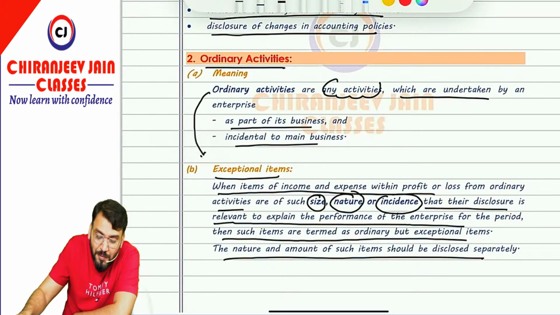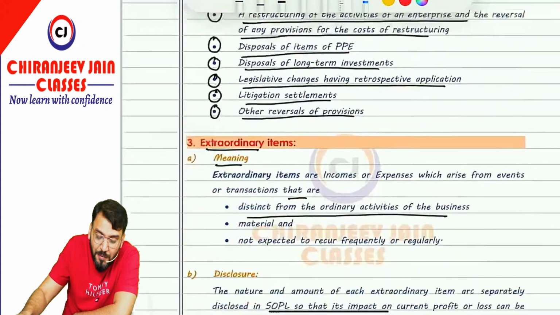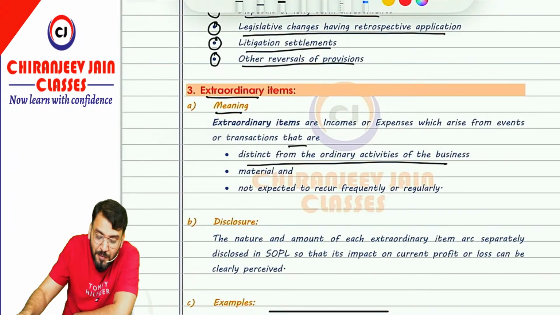An ordinary item can be recurring or non-recurring, but an extraordinary item will always be non-recurring. A recurring item cannot be extraordinary, but a non-recurring item can be ordinary if it is undertaken as a part of business or incidental to business. For example, gain on sale of PPE is non-recurring only, but that is ordinary. Correct? So an ordinary item can be recurring as well as non-recurring, but an extraordinary item will always be non-recurring, infrequent in